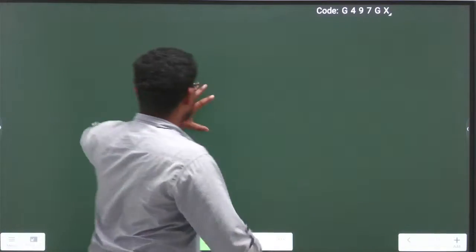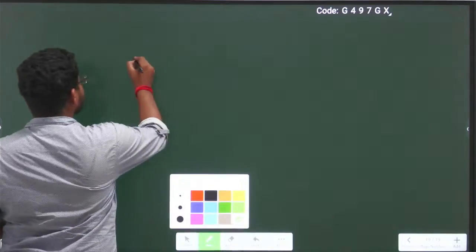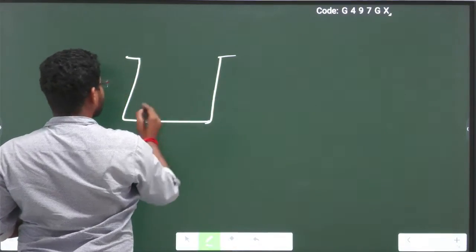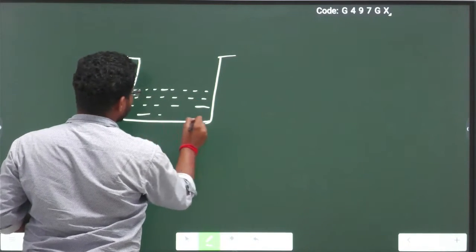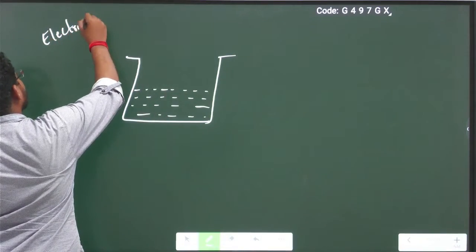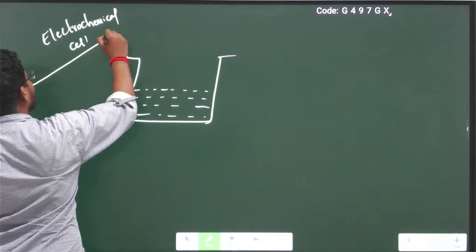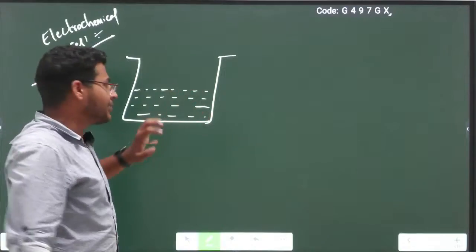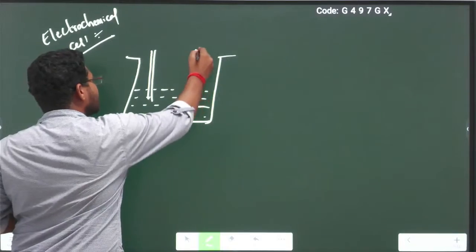Next, how does an electrochemical cell look? I will give a diagram for this. For example, this is a cell or a vessel, and this is a solution called the electrolytic solution. This is a basic diagram of an electrochemical cell. This is the vessel, and this is the electrolytic solution in which these are the electrodes.